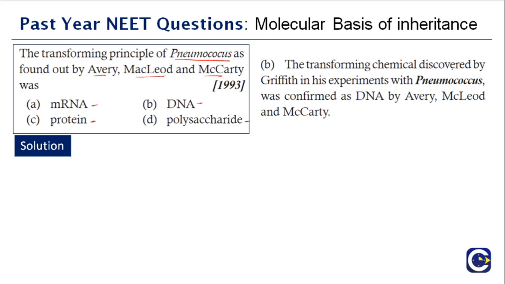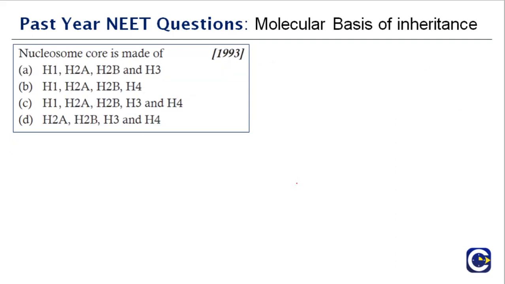The transforming chemical discovered by Griffith initially in his experiment with pneumococcus was confirmed as DNA by Avery, McLeod and McCarty. Griffith just said that there is a transforming principle, but it was proved to be DNA by Avery, McLeod and McCarty. Again, you see how important previous year questions are, because they give you a perspective on the way questions can be asked. So the right option is option B, DNA.